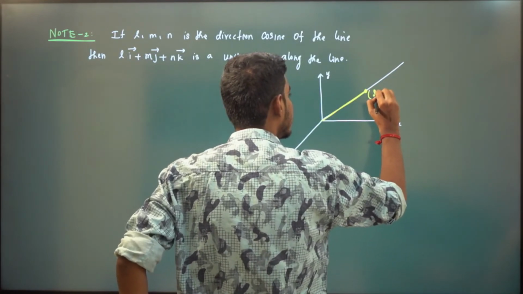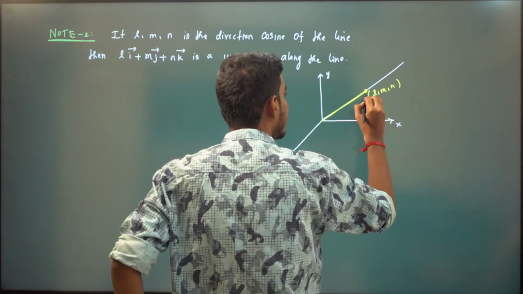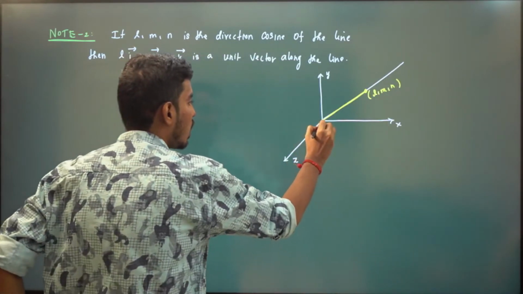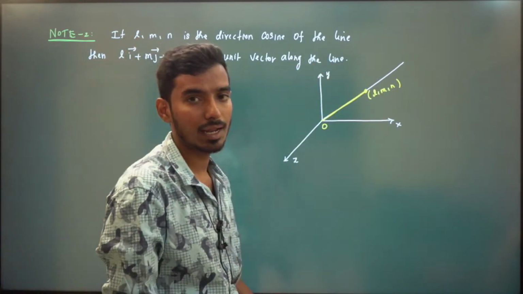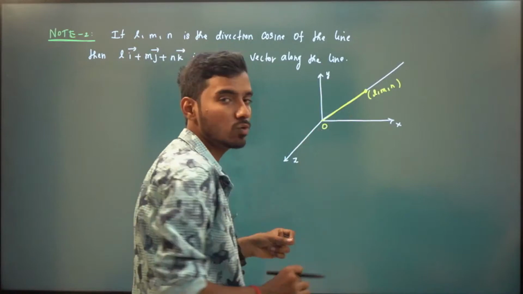So this vector is l, m, n. This vector from the origin to l, m, n will always be a unit vector along the line. That is this. Why is this a unit vector?